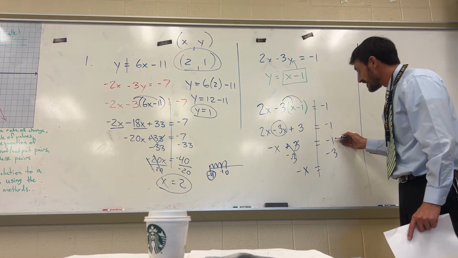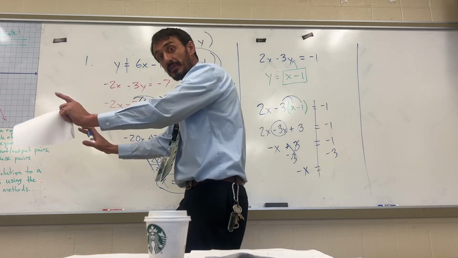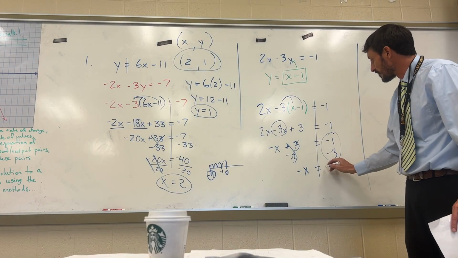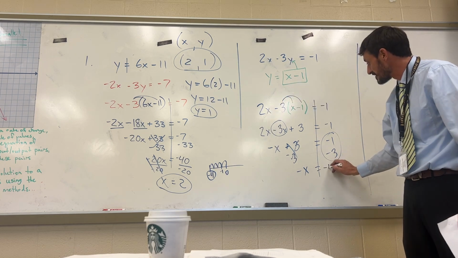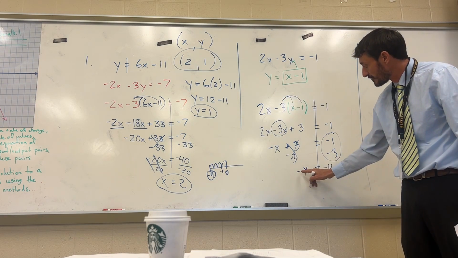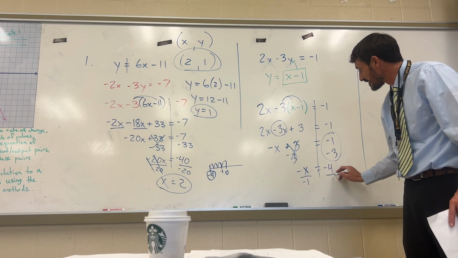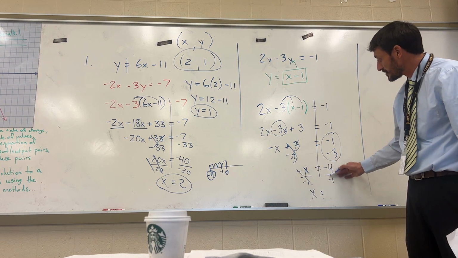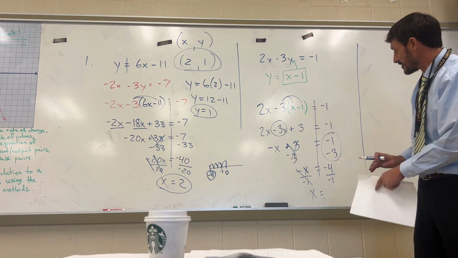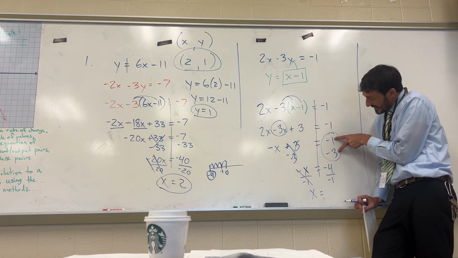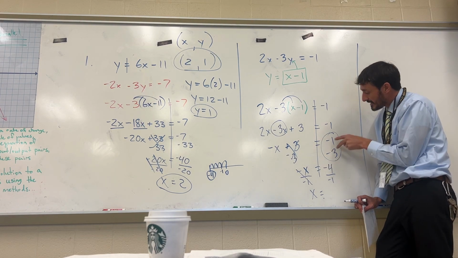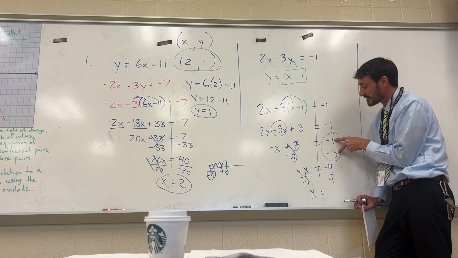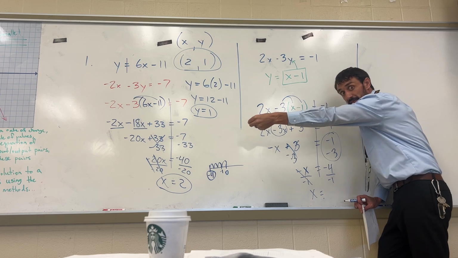So what I could have done, since I know that I'm going left 1, left 3, and they're both negative, I can just add them up. 1 plus 3 is 4, and I'm going to be on the left side of 0, so my answer is negative 4. Don't forget, you have a negative 1 in front of x, so you're going to have to divide by negative 1 at the end, and you're going to get x equals, be careful, 2 negatives divided is positive. Notice, here I had 2 negatives, and I got a negative. Why? Because I'm doing addition subtraction. Addition subtraction of 2 negatives is going to result in a negative number, because you went left, left.